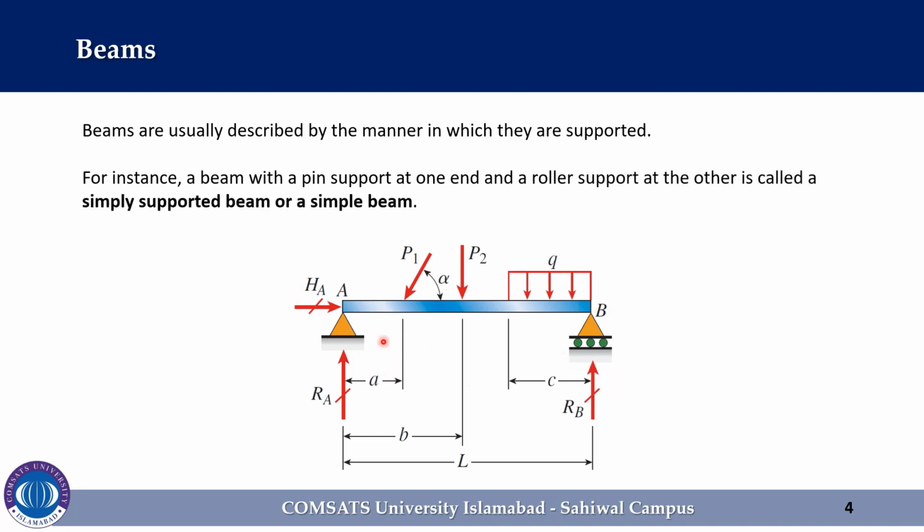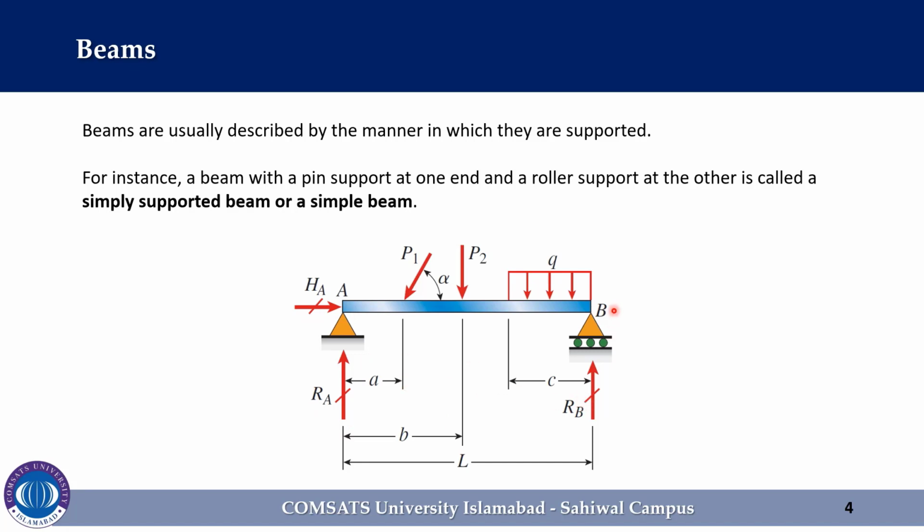The essential feature of a pin support is that it prevents translation at the end of a beam but does not prevent rotation. Thus, end A of the beam cannot move horizontally or vertically, but the axis of the beam can rotate in the plane of the figure. Consequently, a pin support is capable of developing a force reaction with both horizontal and vertical components, symbolized with HA and RA here in the figure, but it cannot develop a moment reaction.